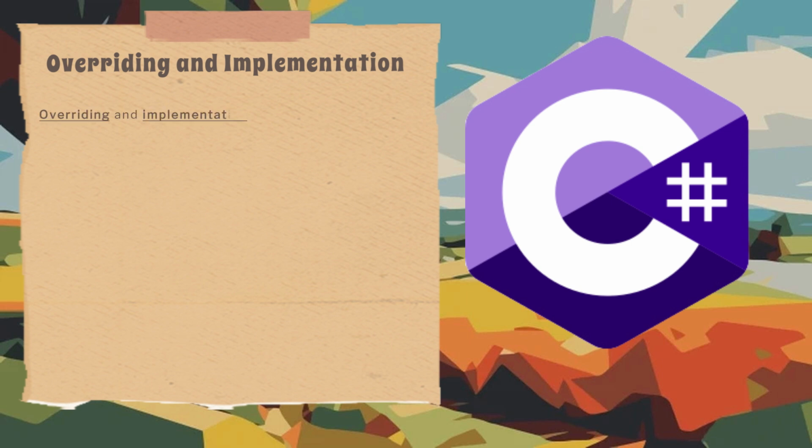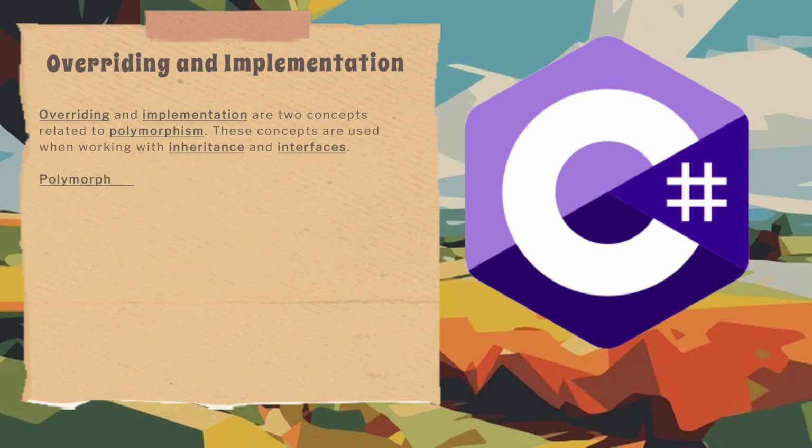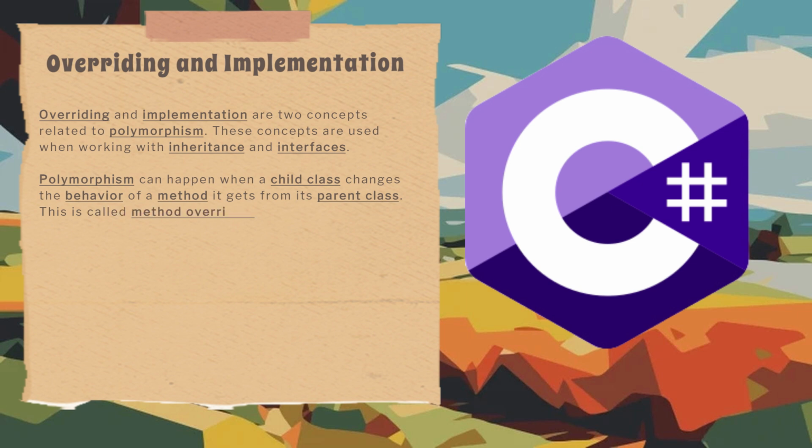Overriding and implementation are two concepts related to polymorphism. These concepts are used when working with inheritance and interfaces. Polymorphism can happen when a child class changes the behavior of a method it gets from its parent class. This is called method overriding.